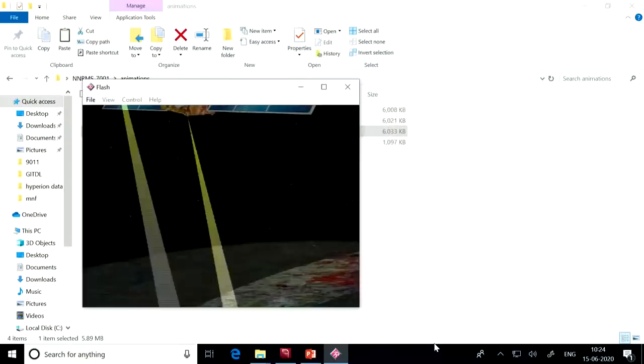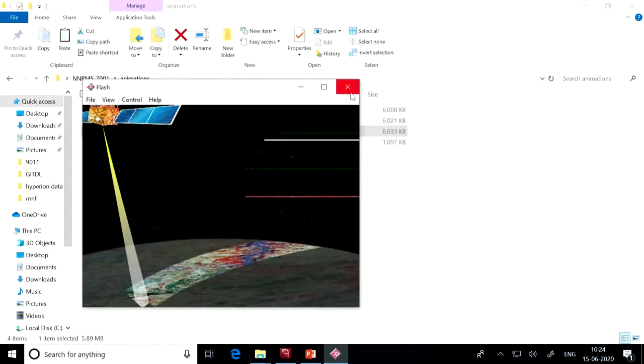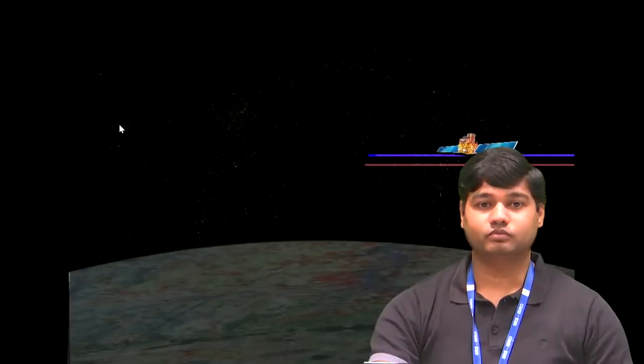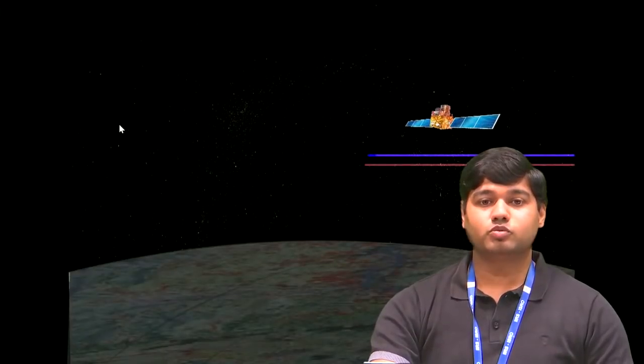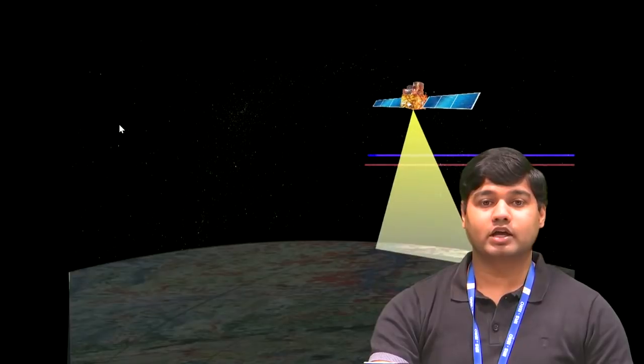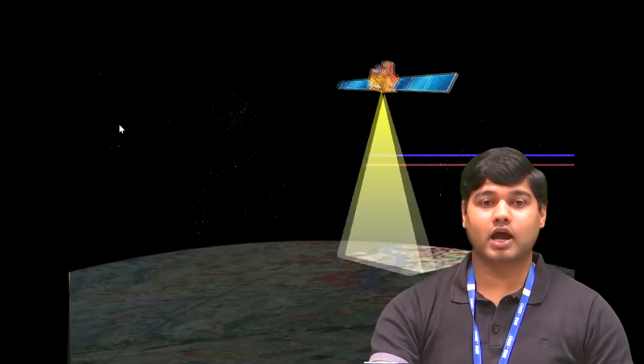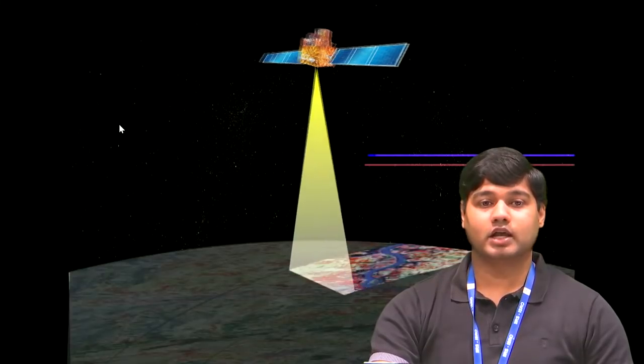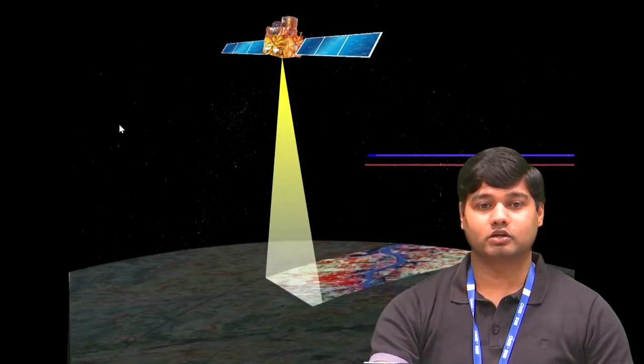Now coming to the other sensor, that is called the push broom scanner. You can see the push broom scanner is moving along the track and covering the entire swath in one go and moving in a further direction. So this is called the along track or push broom scanner.